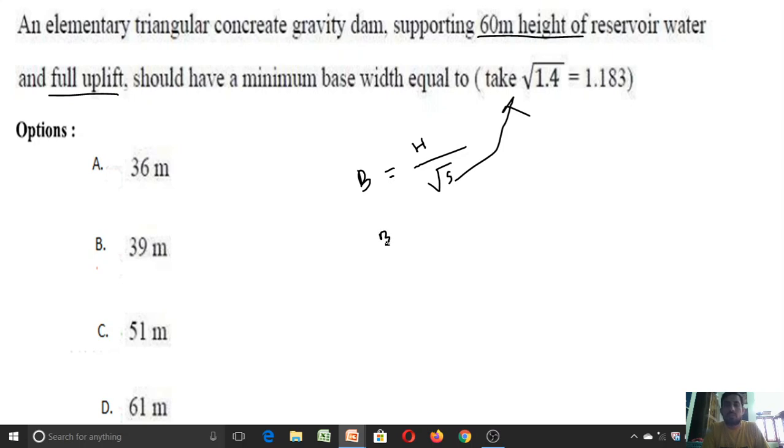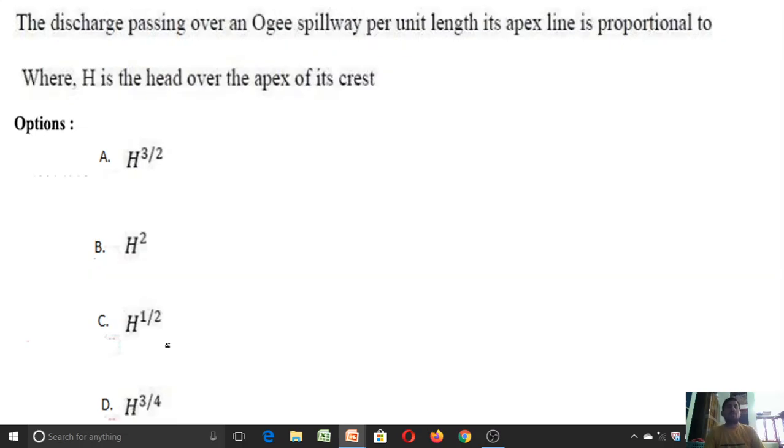So directly I will substitute B is equal to 60 divided by under root of 1.4, which is 1.183. If we calculate that, we will get 50.7 meters, which you can write as 51 meters. Right? Let us see the options here. Option C is correct for this question, that is 51 meters. Then we have one more question.